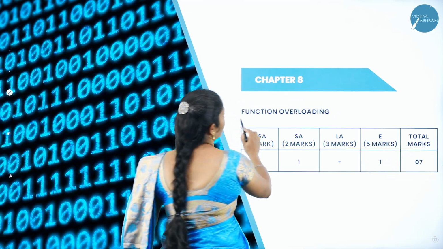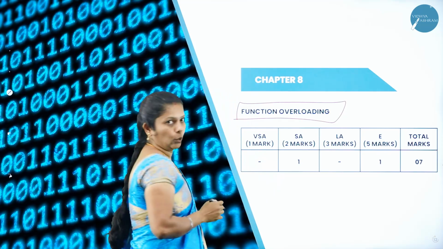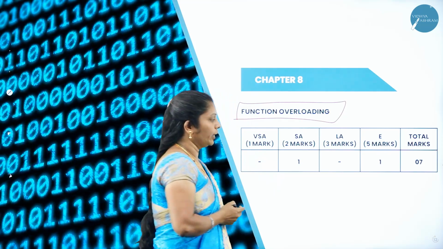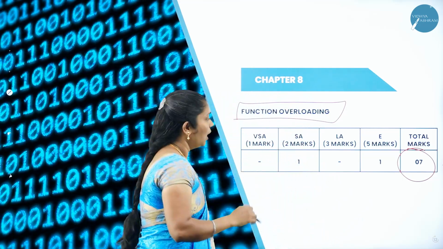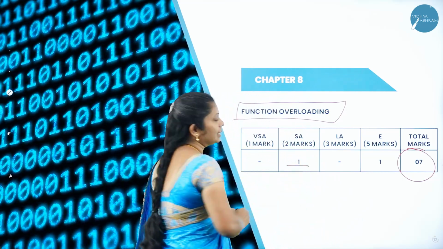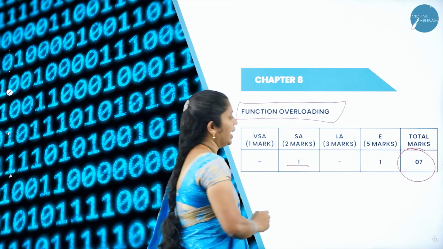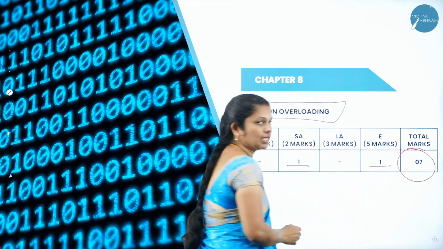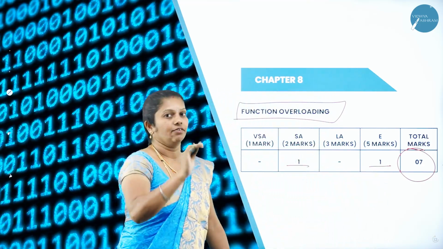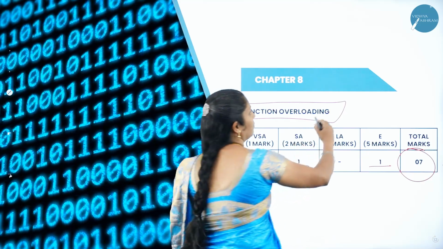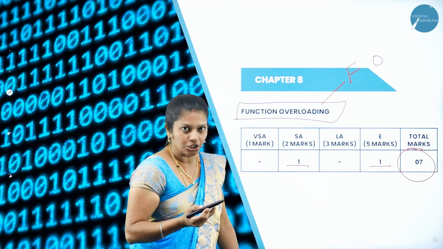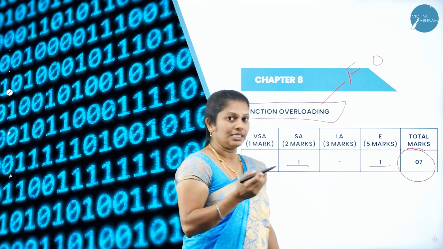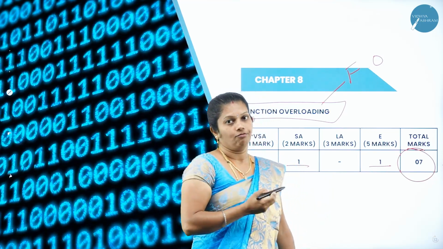Whereas the 8th chapter is function overloading. Whereas in this function overloading, the total weightage is 7 marks in the annual exam. Out of 7 marks, in part B, they will ask 1 question, as well as in part D, they will ask 1 question. That is totally 7 marks weightage. Whereas in this chapter, you will study regarding function overloading. What do you mean by function overloading? Their advantage, syntax with a program.